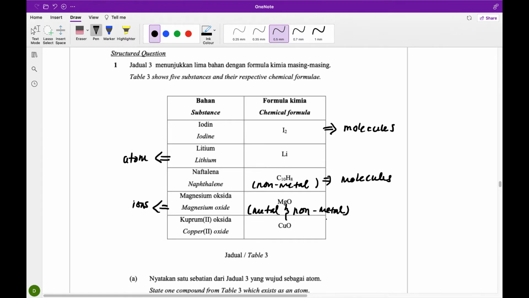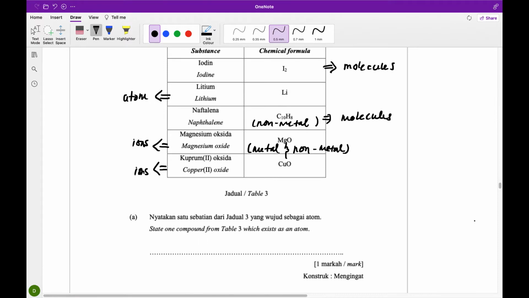Same goes for copper oxide, combination of metal and non-metal, so both exist in the form of ions. Let us look at the question. Table 3 is actually a combination of compounds and elements as well. Some exist in the form of element, so change the question a little bit. State one substance. Cut the word compound, change it to substance. That will be more appropriate.